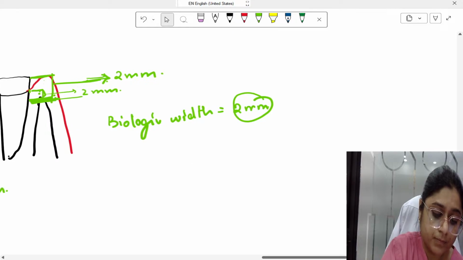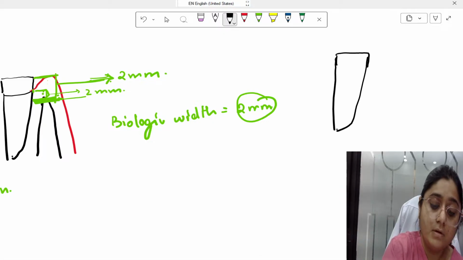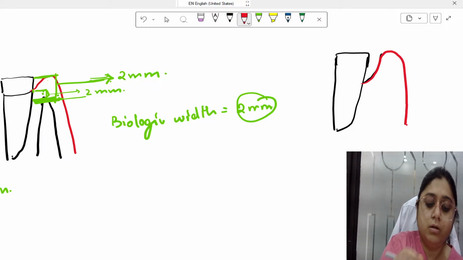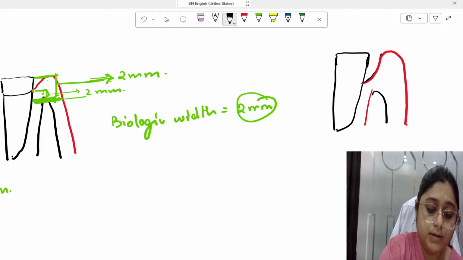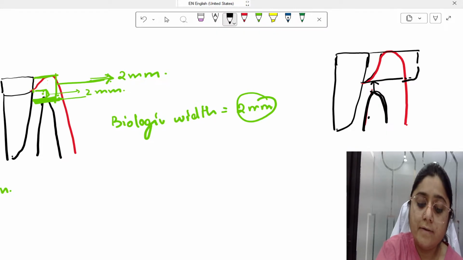If this is the tooth, and this is the bone. Here, 2 mm height is present. This total length of gingiva is, suppose, 5 mm.